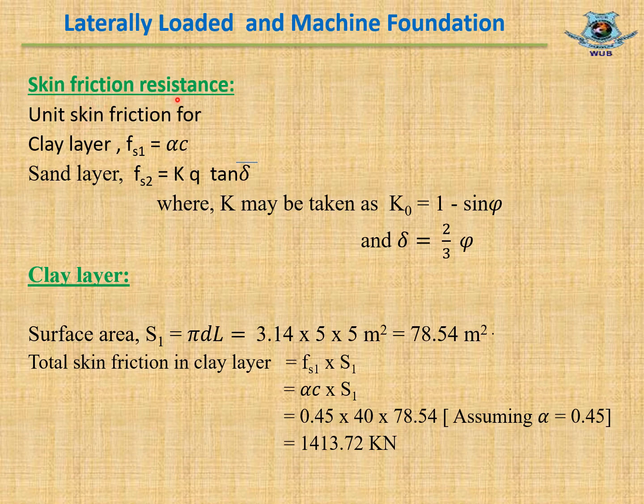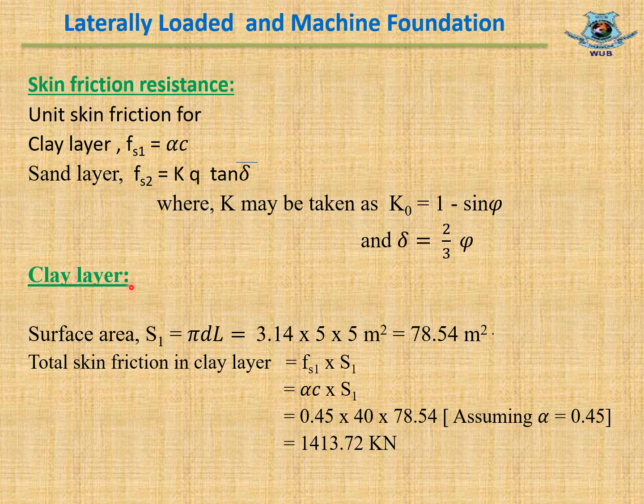Then we need to calculate skin friction resistance. Unit skin friction for clay layer Fs1 equal to alpha C. For sand layer Fs2 equal to K q tan del. K equal to frictional coefficient, where K may be taken as K0 equal to 1 minus sin phi, and del equal to two-thirds phi.